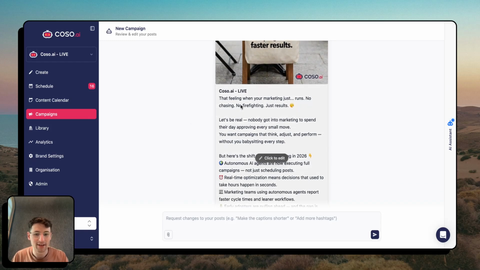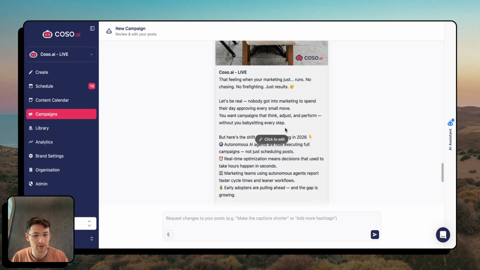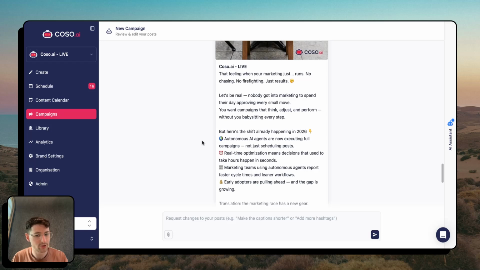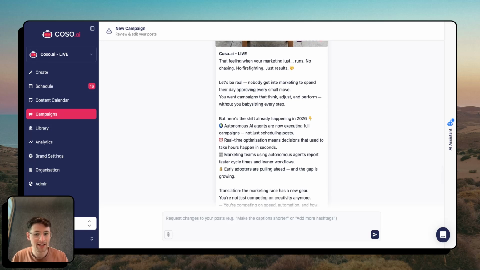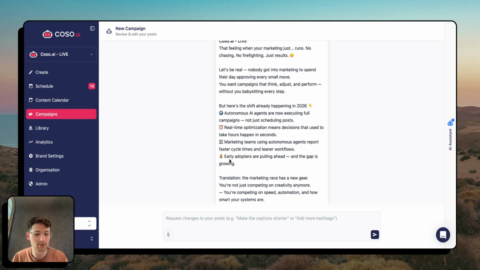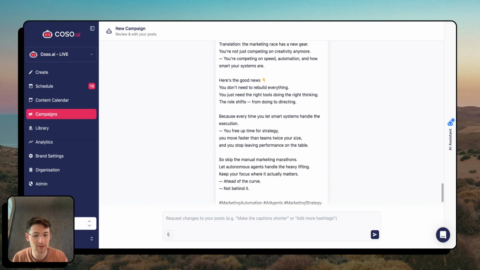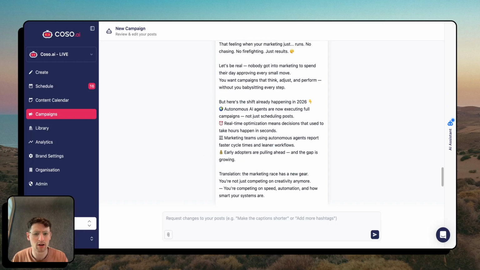And then: that feeling when your marketing just runs. No chasing, no firefighting, just results. That's real. Nobody got into marketing to spend their day proving every small move. On campaigns, think, adjust, perform without you babysitting. Here's the shift: autonomous agents, real-time optimization, marketing teams, early adopters. Translation, the marketing race has a new gear. You're not just competing on creativity, you're competing on speed, automation, and smarts. Perfect. Okay, this all makes sense. It is a small bit long, I think.